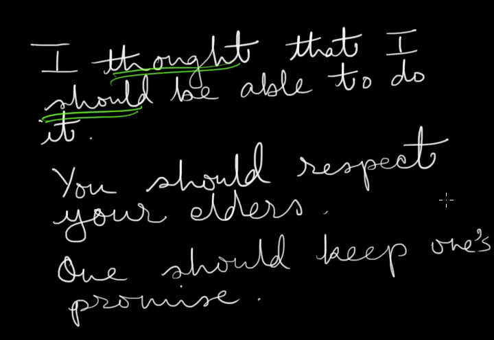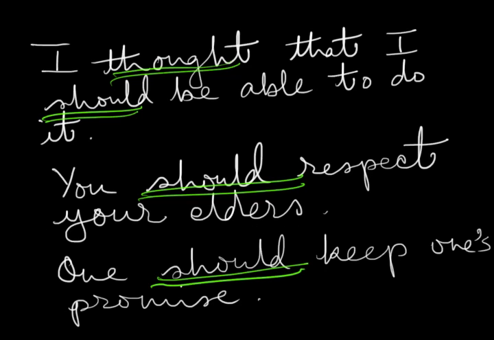In the next sentence, you should respect your elders. Over here, this of course refers to some sort of obligation. You are obliged to respect your elders. And let us look at the next sentence. One should keep one's promise. This again refers to some sort of obligation and duty. So these are the cases when we use should to express some sort of obligation, duty, and possibility.